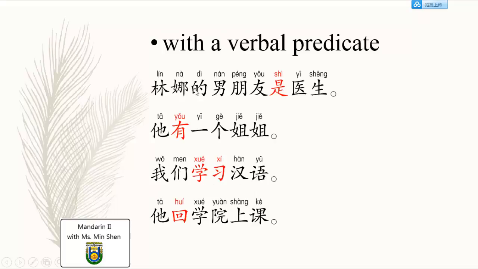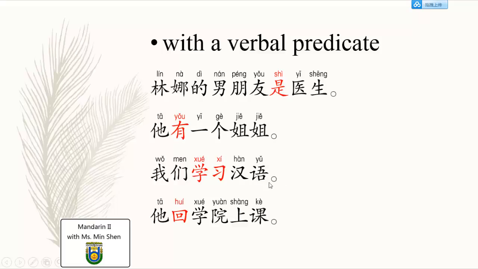First one, simple sentence with a verbal predicate. Basically with verbs as the predicate. I think everyone can understand this pretty well. The predicate is something that happened with the subject, right? What happened with the subject? The verb. 林娜的男朋友是医生. In this case, 是, to be, is the verbal predicate, 是医生. 她有一个姐姐. 有, have, is a verb, 有一个姐姐 is the verbal predicate.